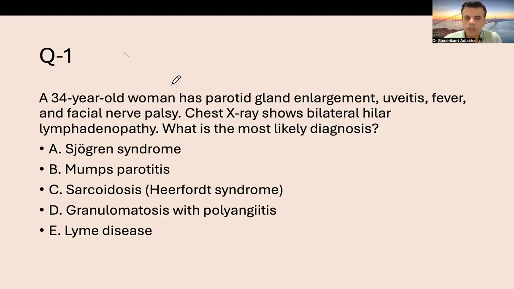So here the important keywords are uveitis, facial nerve palsy, and fever. This is a typical feature of Heerfordt syndrome, a triad of uveitis, fever, and facial nerve palsy. This is a syndrome often associated with sarcoidosis.